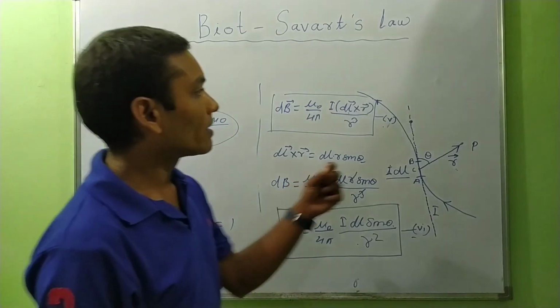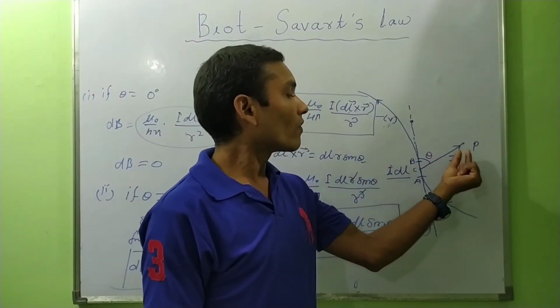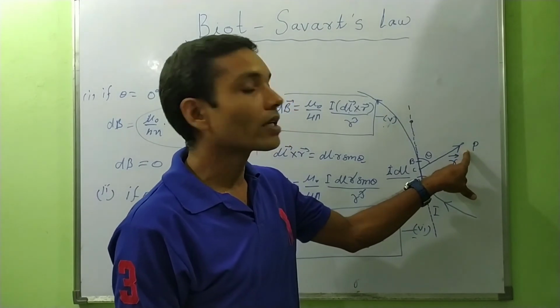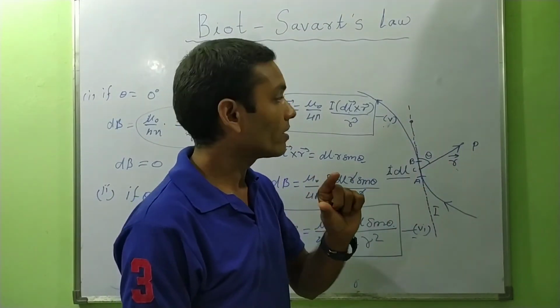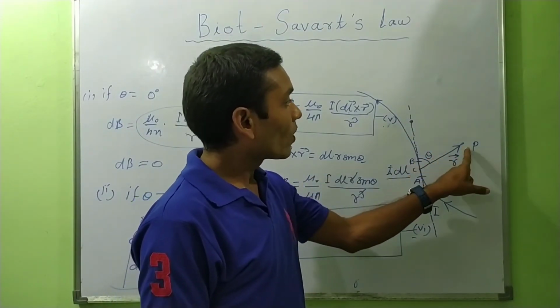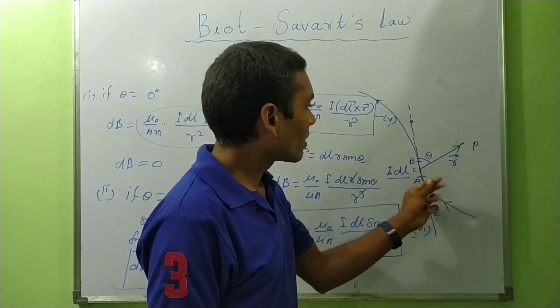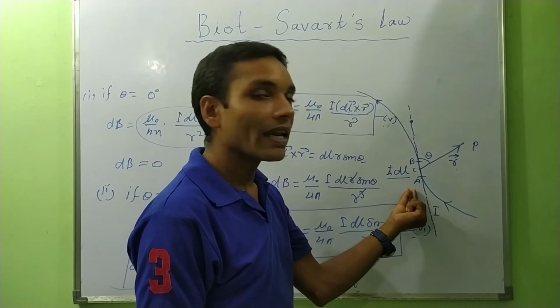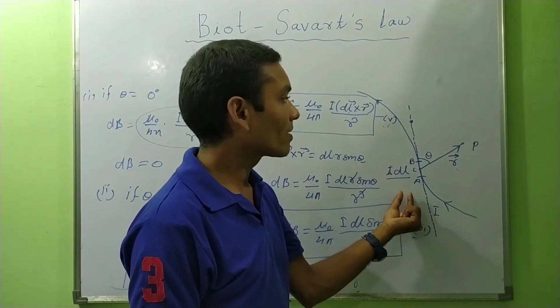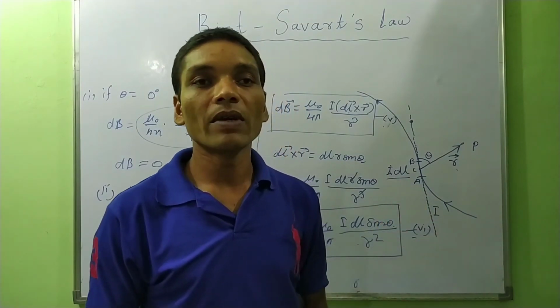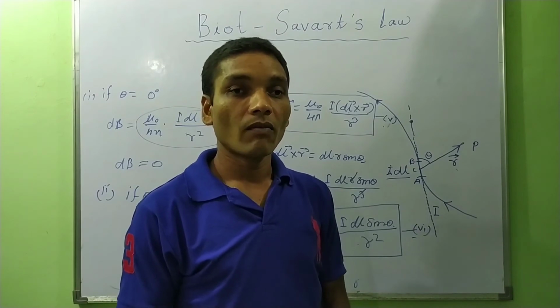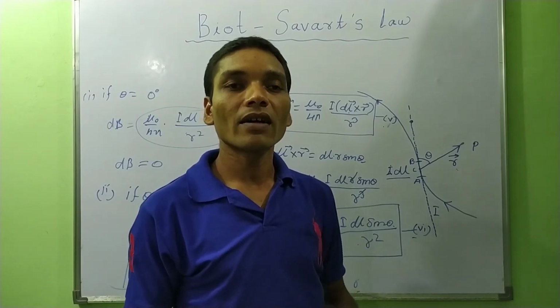So when the point where we have to determine the intensity of magnetic field is perpendicular to the length of this small current element, then the magnetic field will be maximum for any current carrying conductor.